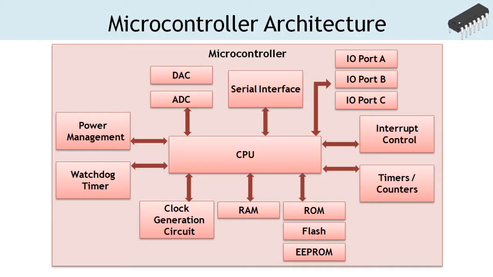Interrupt control handles the interrupts generated externally or internally. It is a mechanism to inform microcontroller of an important event which needs immediate attention. Clock generation circuit provides the necessary clock signal to the various parts of the microcontroller.